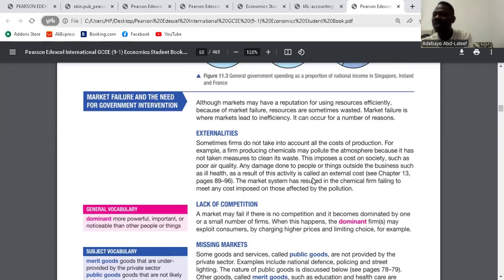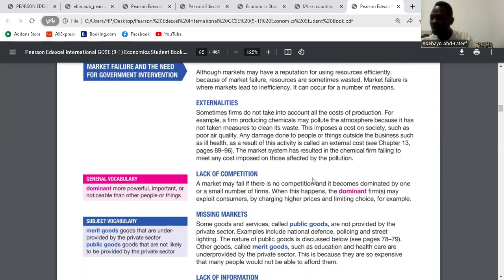Market failure occurs when the market forces of demand and supply lead to inefficiency, when they fail to produce the goods and services that we need. So what are the causes of market failure? The first one is externalities. Firms do not take into consideration the effect of their production on third parties. When they produce goods, they don't care about people, like pollution, they pollute the air. People inhale it and have to pay the hospital to take care of themselves. That is an externality. Clear? Yes.